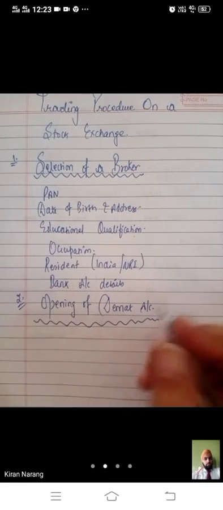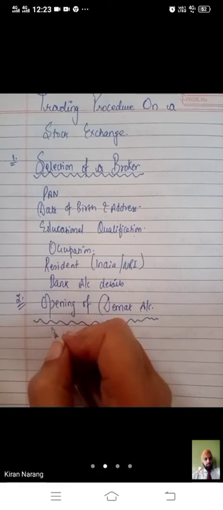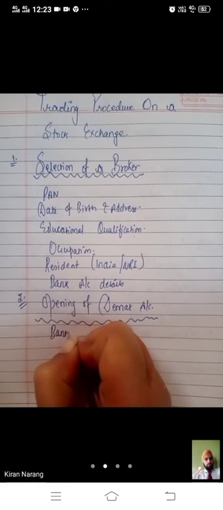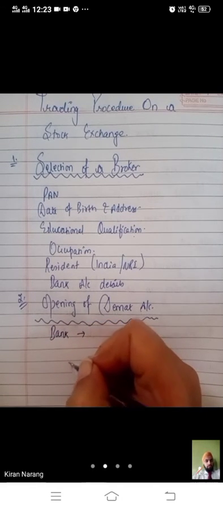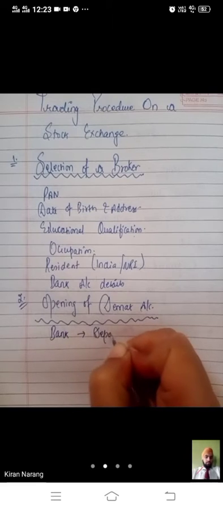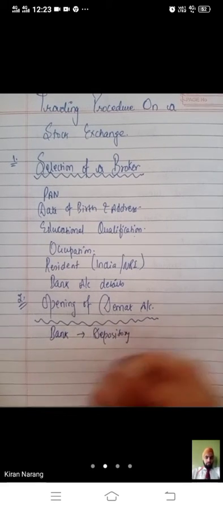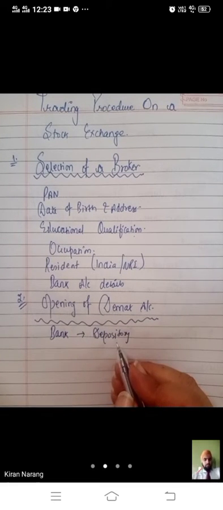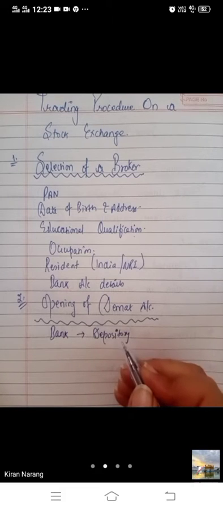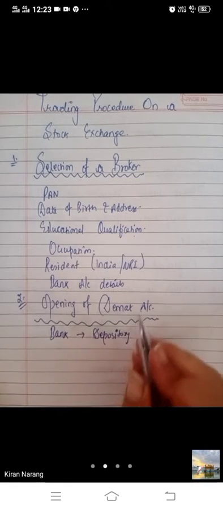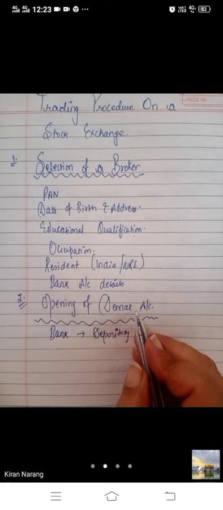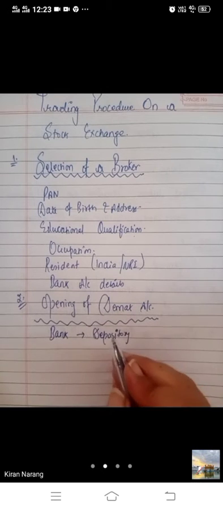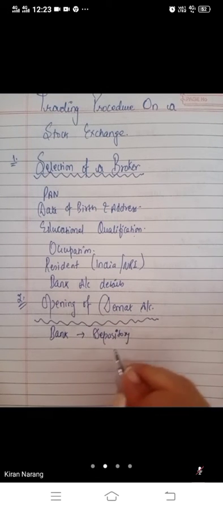Now you have to open your demat account in any bank. That bank will call the depository. You will approach a branch of a bank and say that you want to buy shares and for that you have to open a demat account. They will open your demat account, and you will place a request.